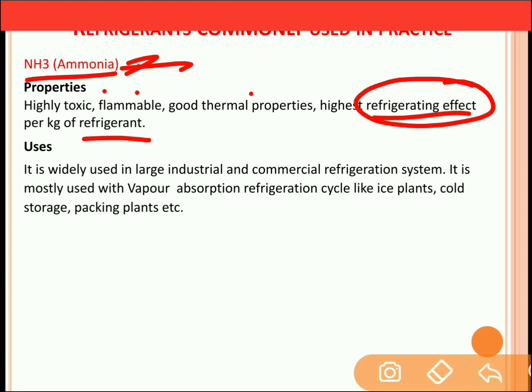This refrigerant ammonia is used in large industrial and commercial refrigeration systems, and it is mostly used in vapor absorption refrigeration cycles like ice plants, cold storage plants and packing plants.